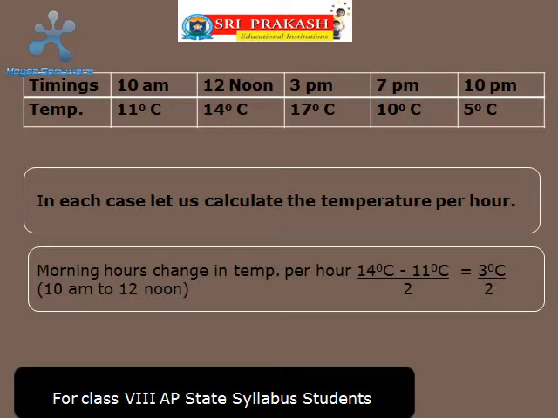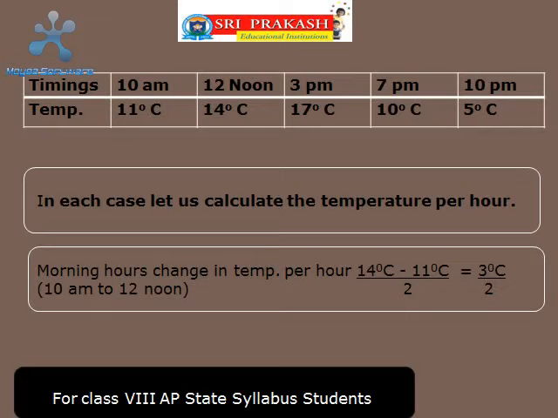In the table you notice that the temperature is not taken for every hour. So, first the morning hours change in temperature. Morning hours means from 10 a.m. to 12 noon. So the time difference is 2 hours.